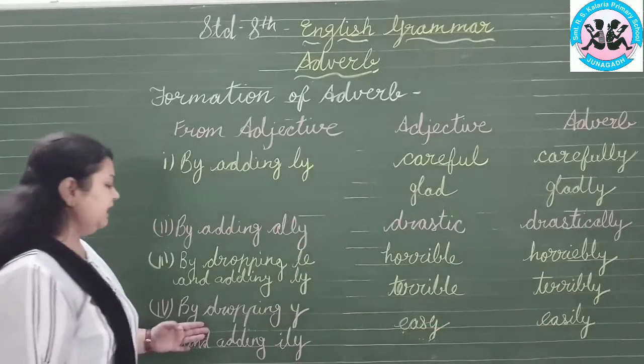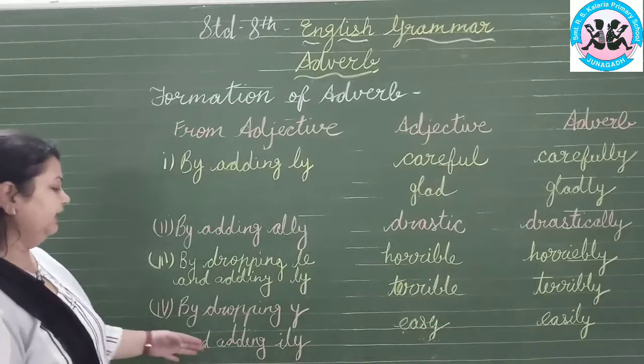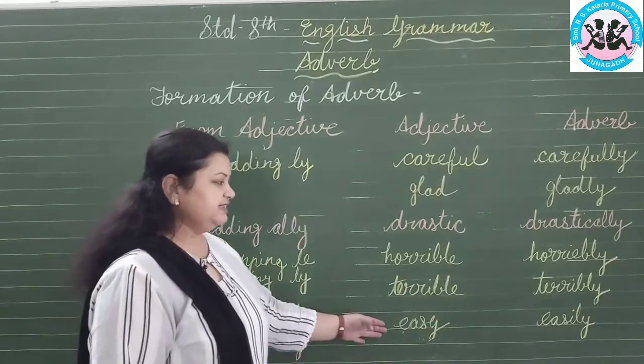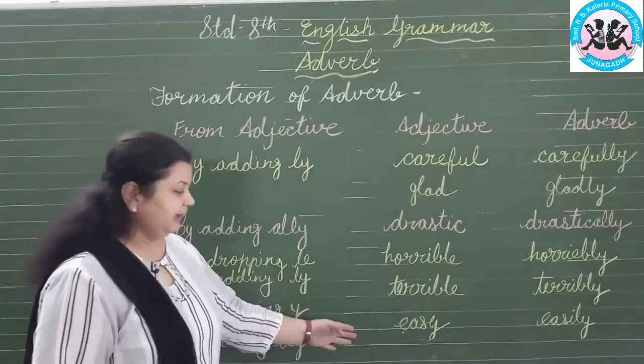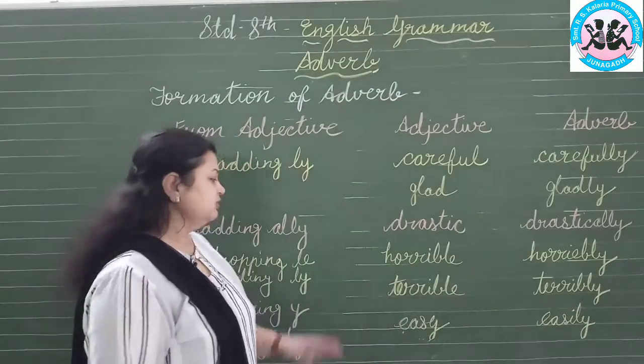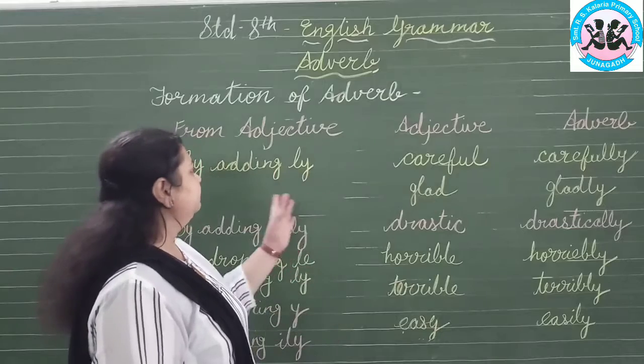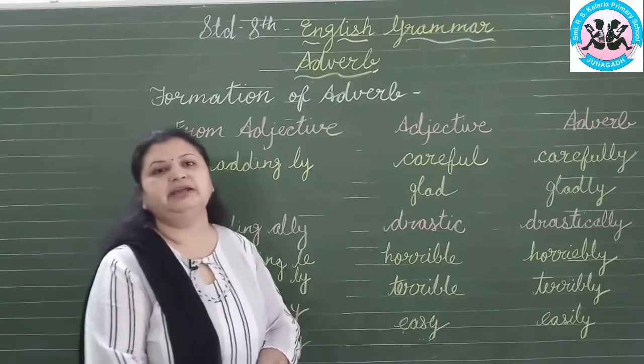The next is by dropping Y and adding ILY, easily. Okay, so by this we can say happily. So these are examples that by adding ly we can make an adverb.